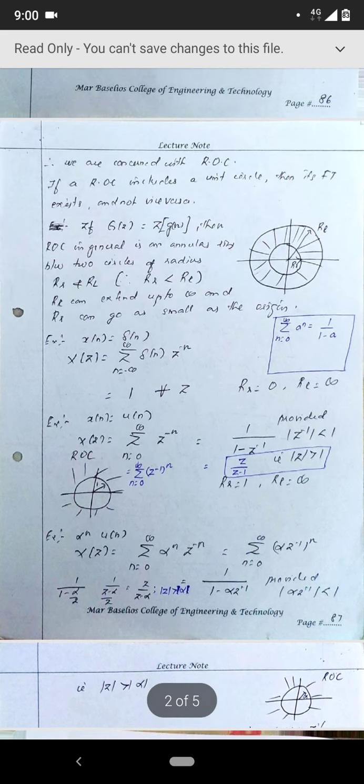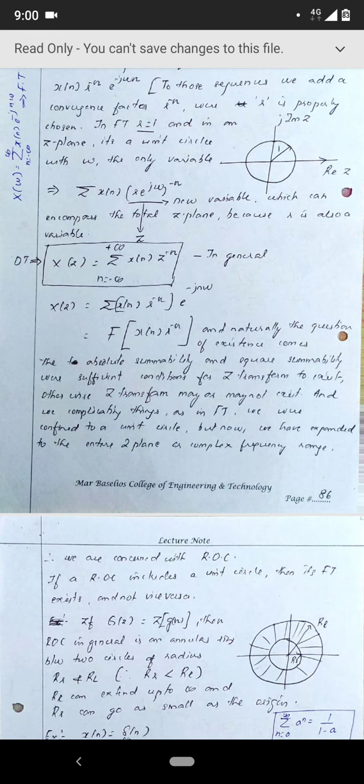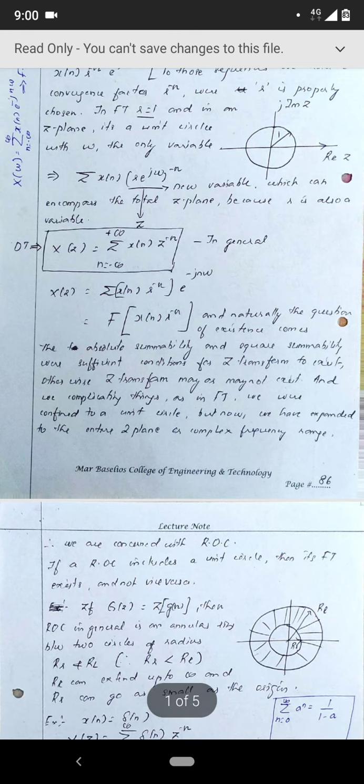What is z? If you go a little bit upwards, z is nothing but r into e raised to j omega. So mod of z means we are finding the mod of r into e raised to j omega. We know e raised to j omega is cos omega plus j sine omega. What is its magnitude? That is root of cos square omega plus sine square omega, that is 1. So the magnitude of e raised to j omega is 1, and the entire thing will have a magnitude of r.